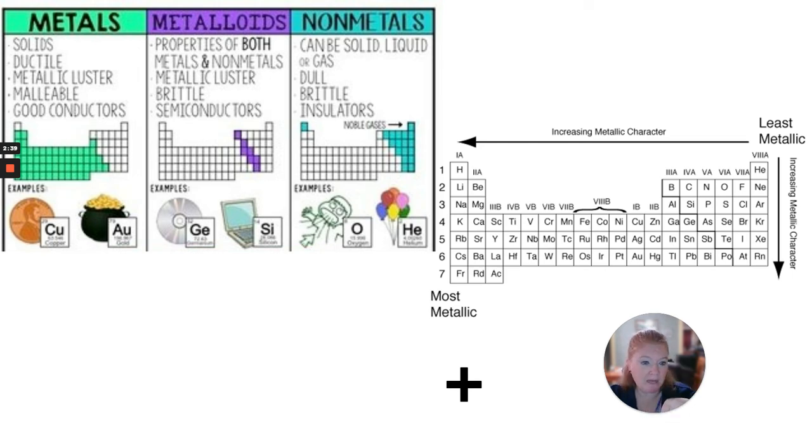And then we have those metalloids. Remember the ones that line the staircase. They have some properties of both metals and nonmetals. So they do have a little bit of a luster, but they also are brittle. They're also semiconductors. So kind of good, kind of not good.